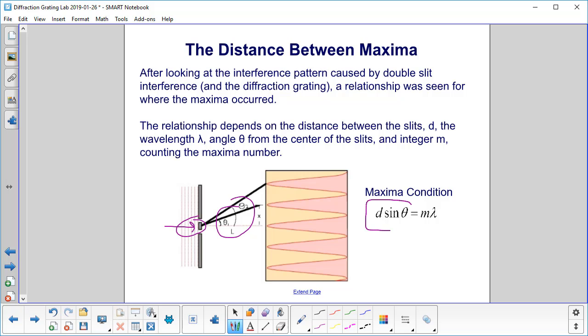There's an equation here that describes it. d sine theta is equal to m lambda. That will give you the location of the maxima, which is where you have your peaks, your brightest light.